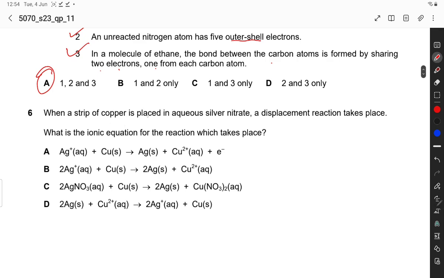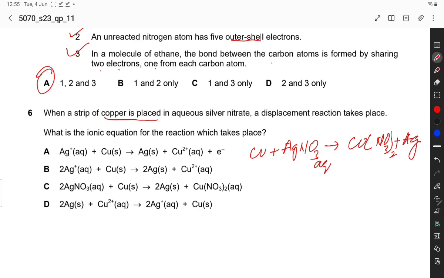When a strip of copper is placed in aqueous silver nitrate, a displacement reaction takes place. What is the ionic equation for the reaction which takes place? A strip of copper is placed in silver nitrate, so this forms copper(II) nitrate twice plus silver. What is the ionic equation? This is aqueous, this is solid, this is aqueous and this is solid.